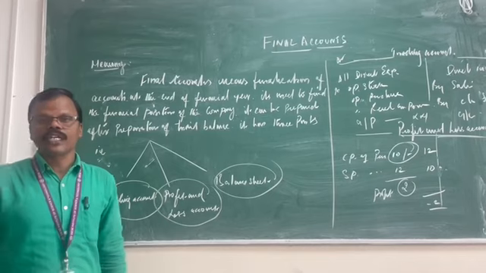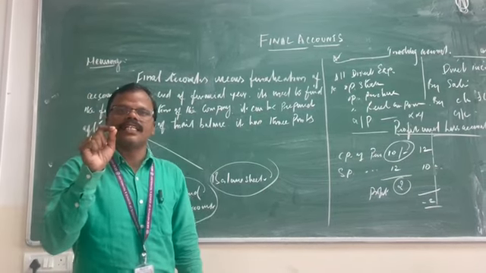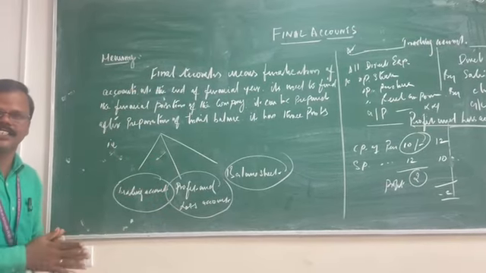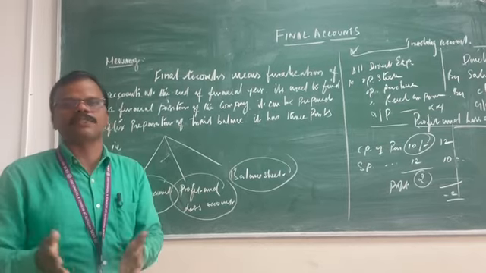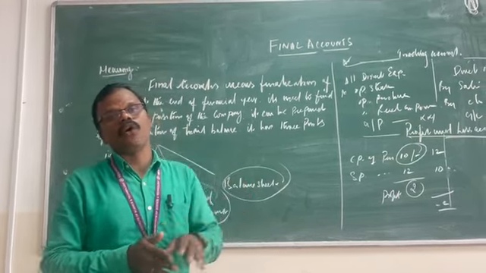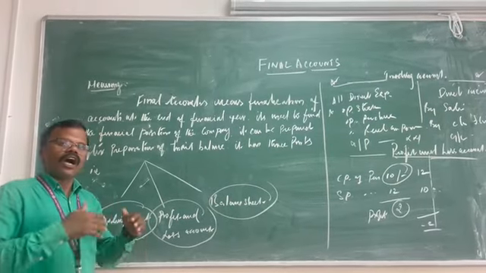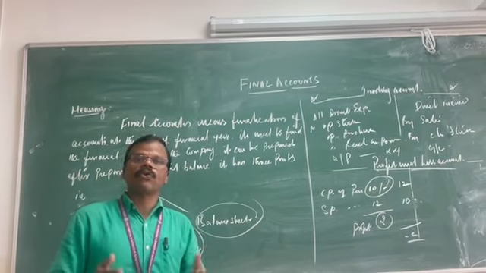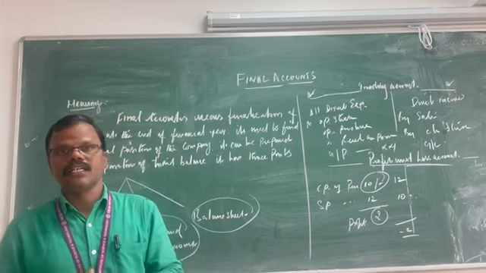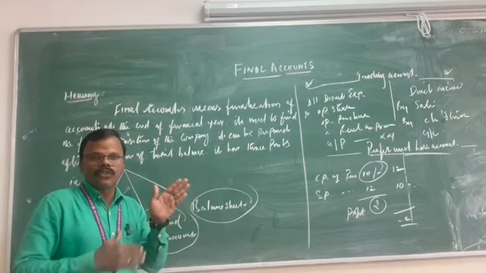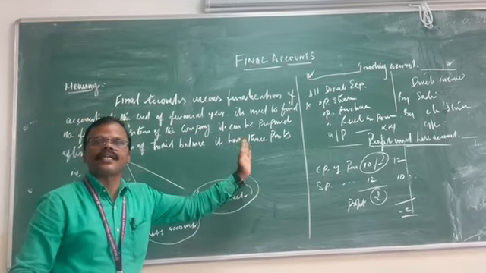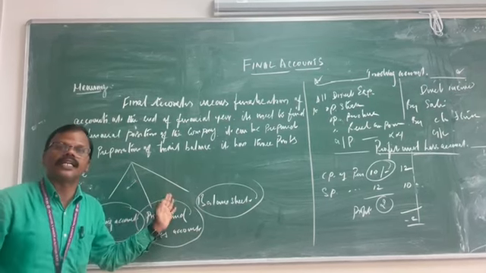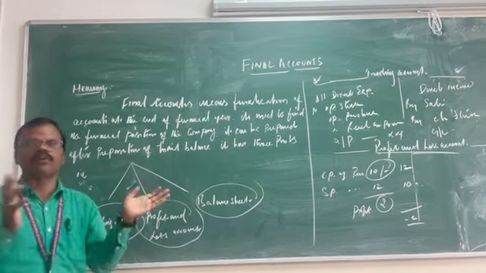What is the trading account? The trading account shows whether there is a gross profit or gross loss of the business. The trading account contains two sides, the debit side and the credit side. In the debit side, all direct expenses are entered. In the credit side, all direct income is entered, for example sales and closing stock; sales return will be deducted from the sales. Those direct income items are entered in the trading account credit side and those direct expenses in the trading account debit side. After that we have to tally both sides.